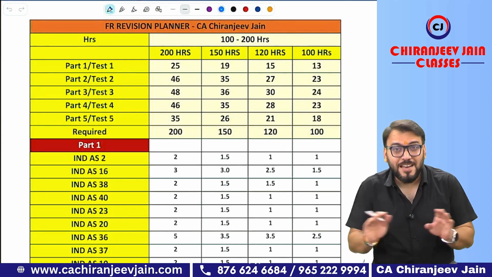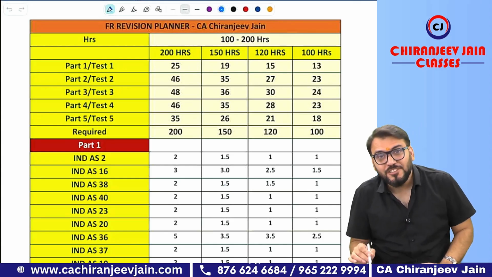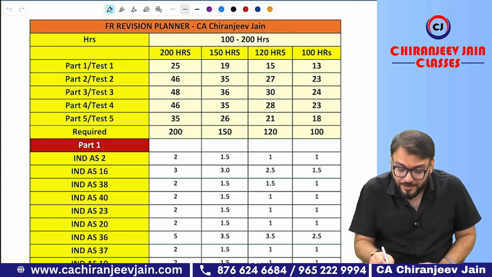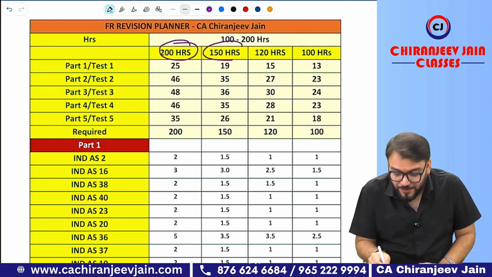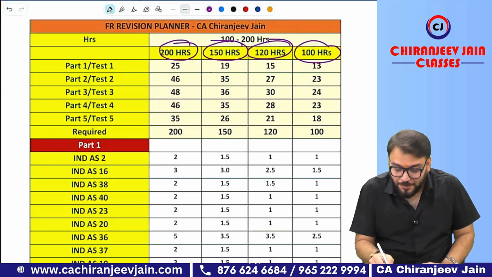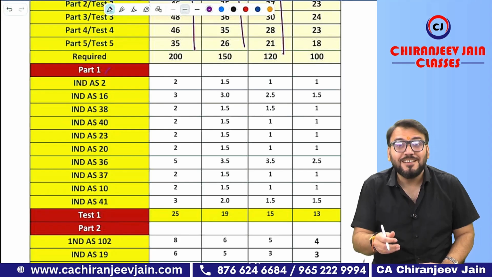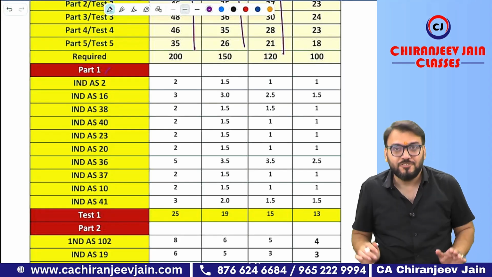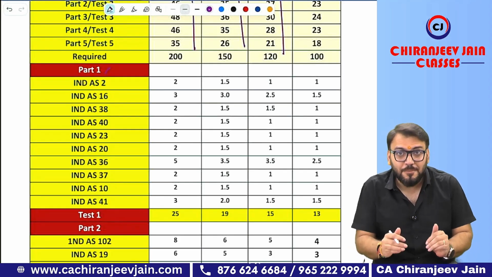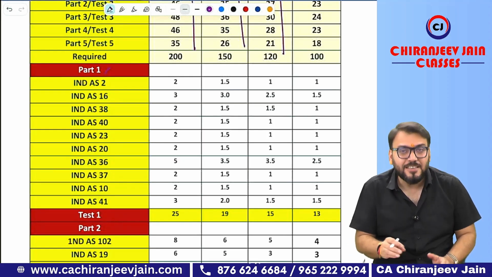Now, what I have done, I have divided the entire syllabus into 5 parts. And you can see part-wise number of hours is also given. Now, if you are revising FR for 200 hours, 150 hours, 120 hours, 100 hours as the case may be, the number of hours is allocated. Means if we come to part 1, which chapters it contains is also mentioned. In part 1, you can see I have considered all the asset-related Ind AS and also there are some Ind AS related to liability.